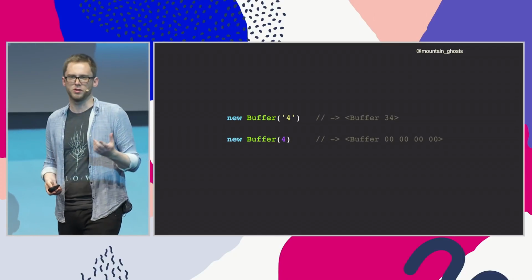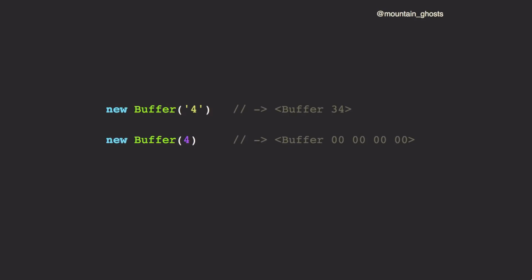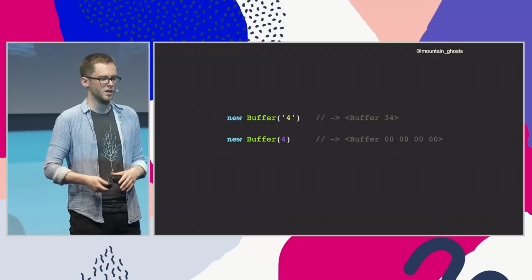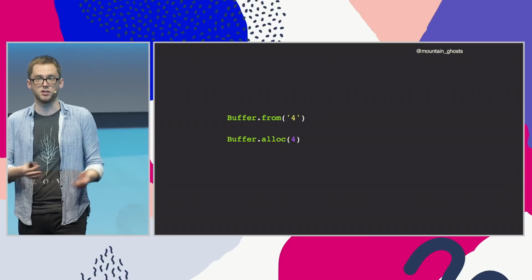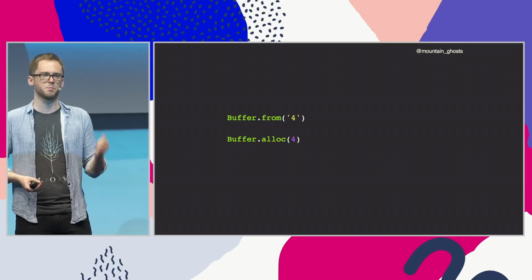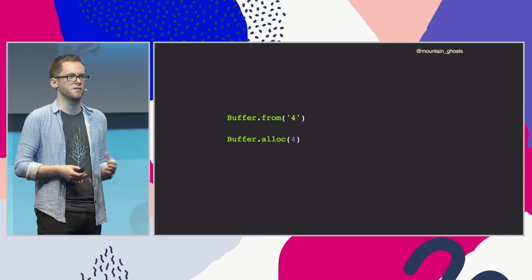We saw a similar thing with the buffer constructor in Node. So that was taking several different types of values and giving different behavior depending on the type. And it was really easy to pass a number instead of a string and then get different behavior. And this caused security errors in some WebSocket implementations where you could make the server expose unsanitized memory to you. So we fixed that by turning it into several different methods that made it explicit, like the user would make it explicit what behavior they wanted.